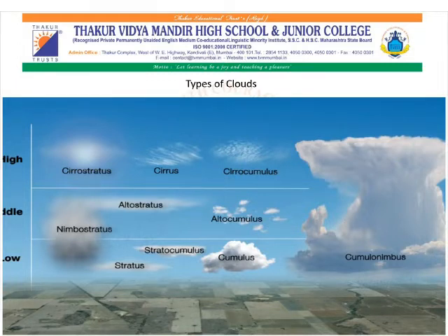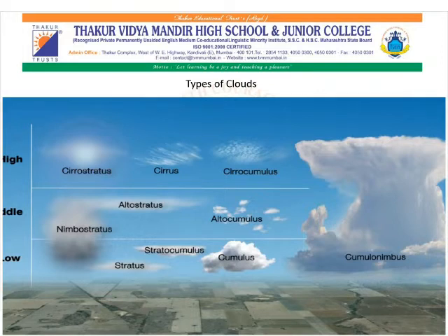High clouds, we can see, are classified in the figure: cirrostratus, cirrus, and cirrocumulus. If we find these clouds at an altitude of 2,000 to 7,000 meters, then they are considered medium clouds. Medium clouds, we can see in the figure, are altocumulus and altostratus.